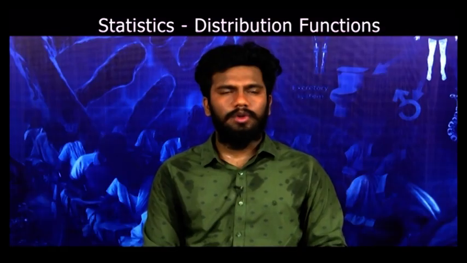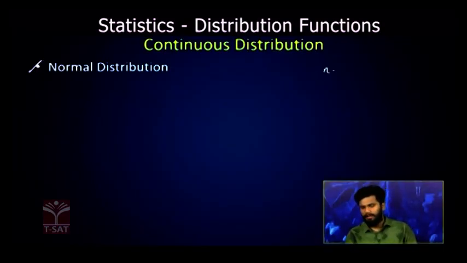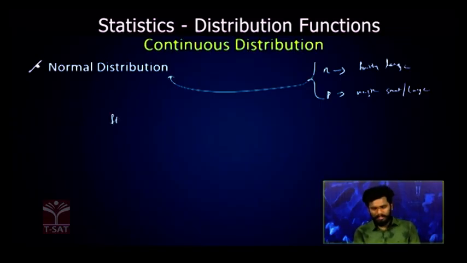Continuous distributions. So in these continuous distributions, we will see about normal distribution, which is very, very important. Now we will see in the binomial distribution we have n number of trials which is repeating and the probability of success is p. Now here when n is finitely large, and p is neither small nor large, మరీ పెద్దగా ఉండకూడదు, మరీ చిన్నగా ఉండకూడదు. So under these conditions our binomial distribution will tend to normal distribution, and the normal distribution function is given by